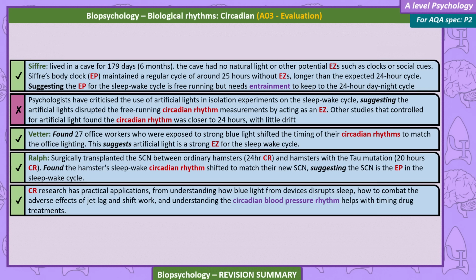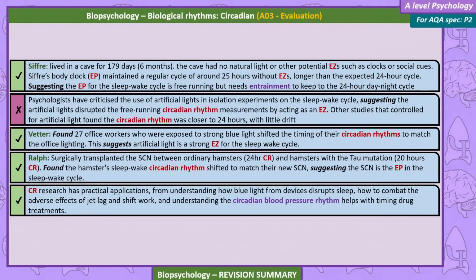Psychologists have criticized the use of artificial lights in isolation experiments on the sleep-wake cycle, suggesting the artificial lights disrupted the free-running circadian rhythm measurements by acting as an EZ. Other studies that controlled for artificial light found the circadian rhythm was closer to 24 hours, with little drift.